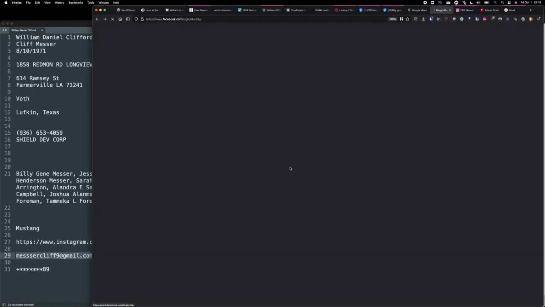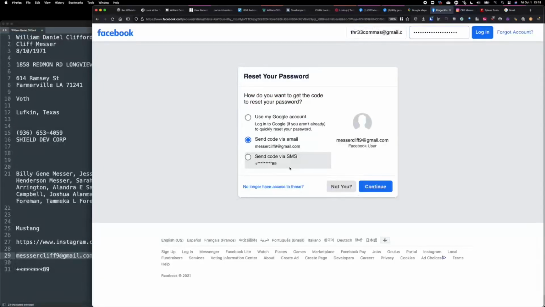It says put in a mobile number, but actually it is. So let's see what I did on messercliff9@gmail.com. So this was the right guess, actually. So it kind of verifies that, yep, you got an email address. I still don't have a phone number. So I got lucky there, but that's one thing.